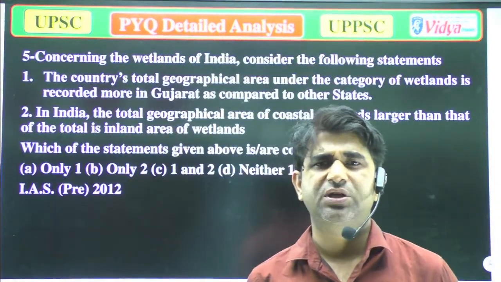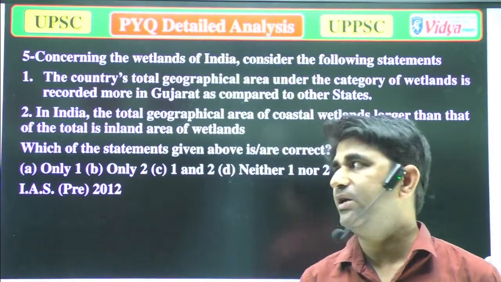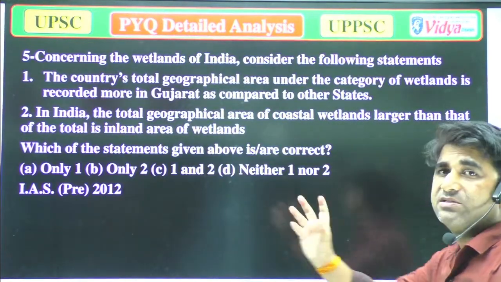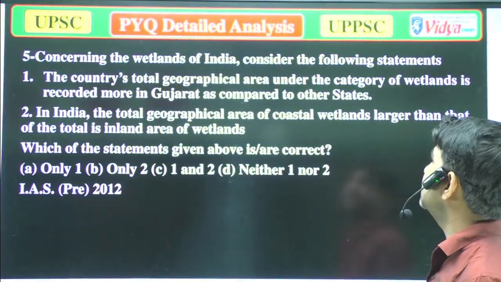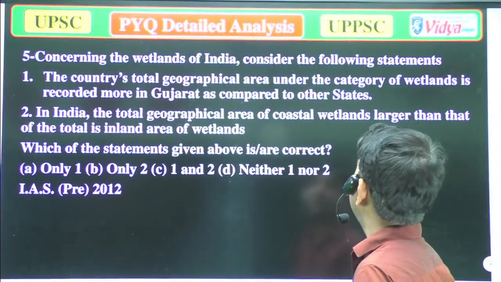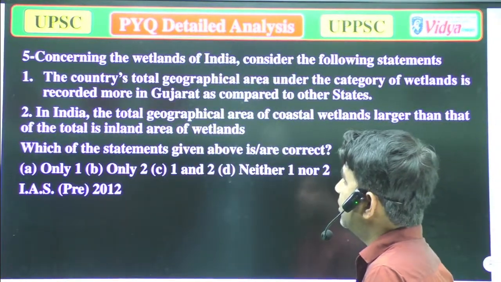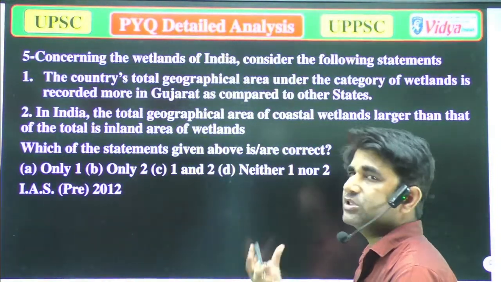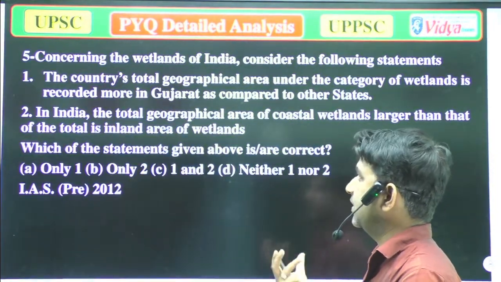It's a simple question. If you have some knowledge about geography, you can attempt it. Concerning the wetlands of India, consider the following statements. A, the country's total geographical area under the category of wetland is recorded more in Gujarat. That's true. Gujarat has a huge area, or you can say the highest area of wetlands.